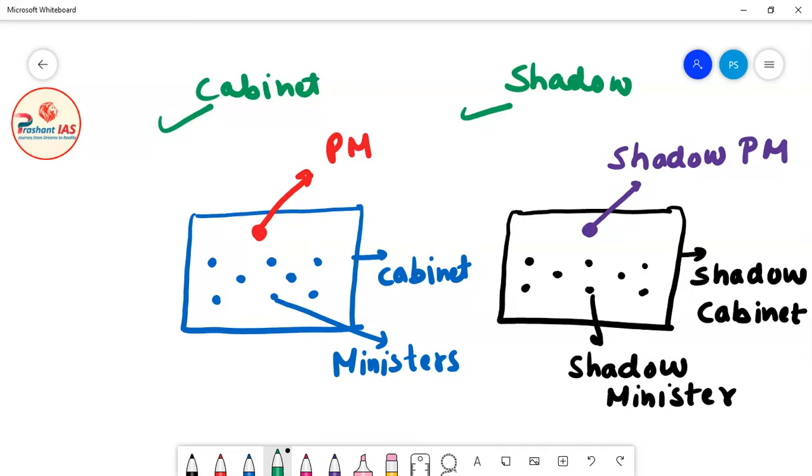For example, if the cabinet has a prime minister, the shadow cabinet has a shadow prime minister. If the cabinet has many other ministers, the shadow cabinet has many other shadow ministers. Let's suppose this blue dot is the home minister, then this black dot is the shadow home minister. If this blue dot is the defense minister, this black dot is the shadow defense minister. If this blue dot is the HRD minister, this black dot is the shadow HRD minister. So this is the concept of the shadow cabinet.